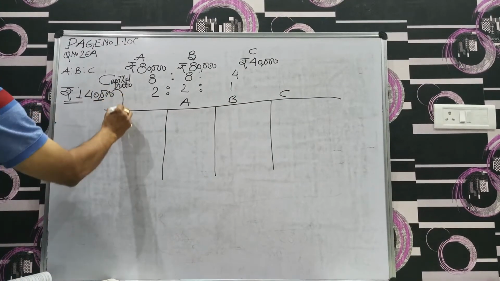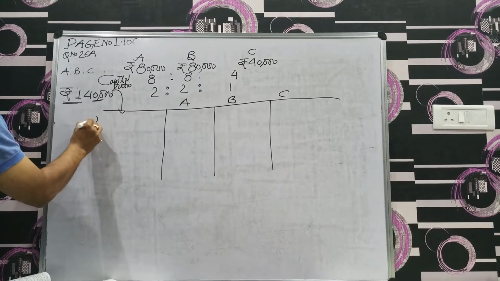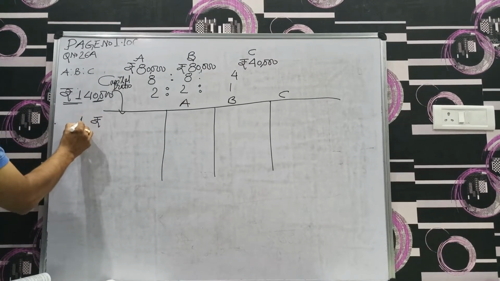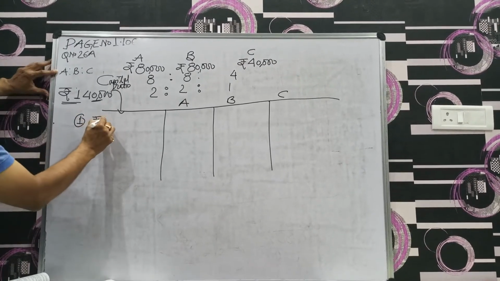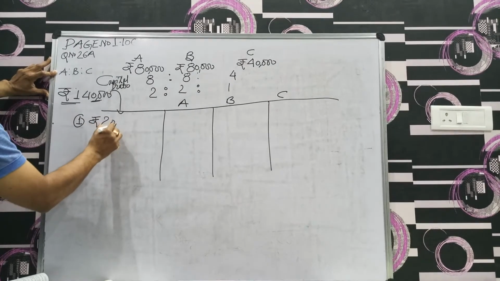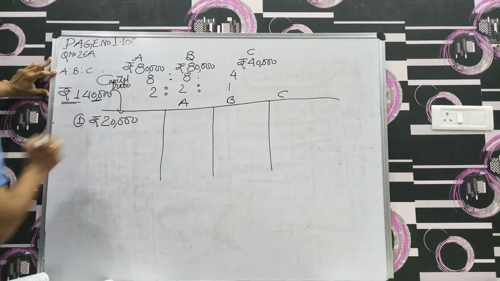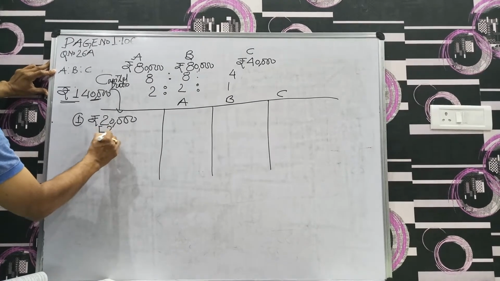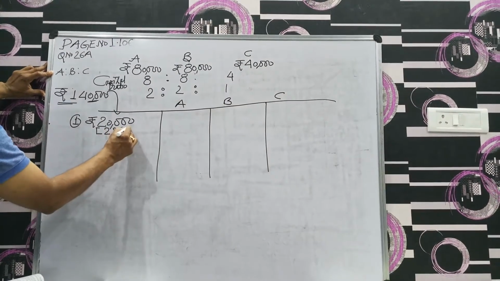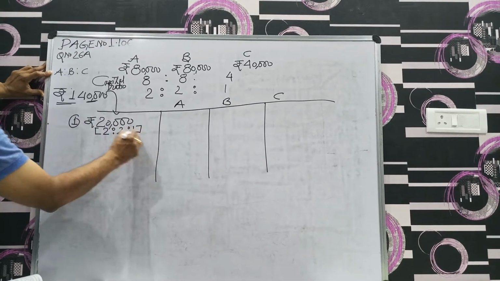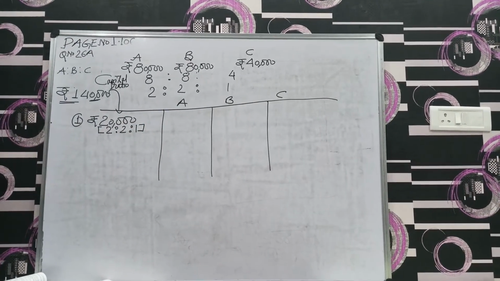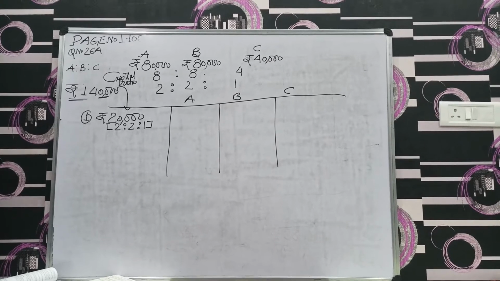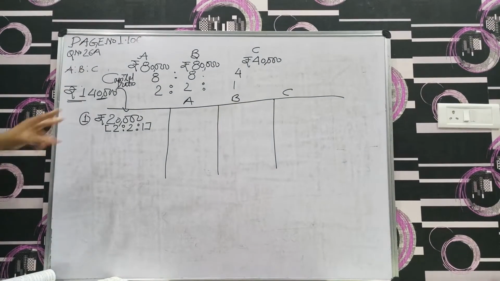Out of 1,40,000, first 20,000 rupees. First step, the 20,000 rupee profit out of 140 would be distributed in a ratio of 2 is to 2 is to 1. This is your capital ratio. In your specific problem, it is given first 20,000 in proportion of capital.